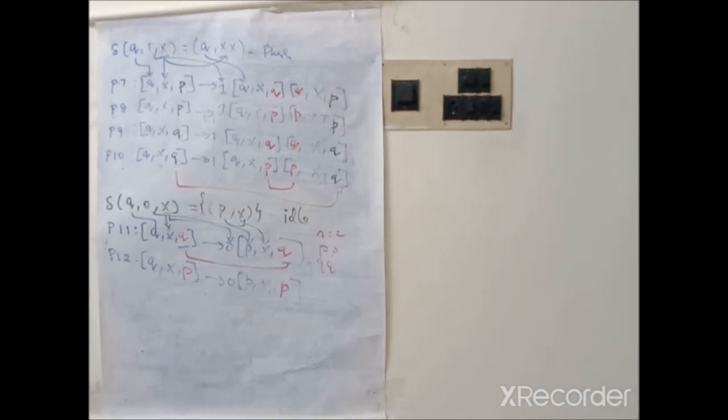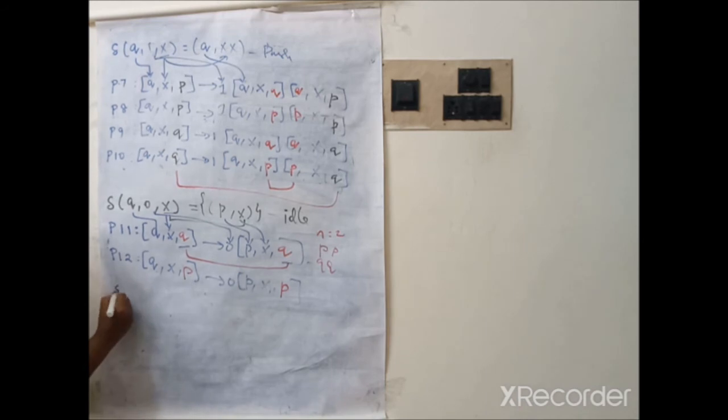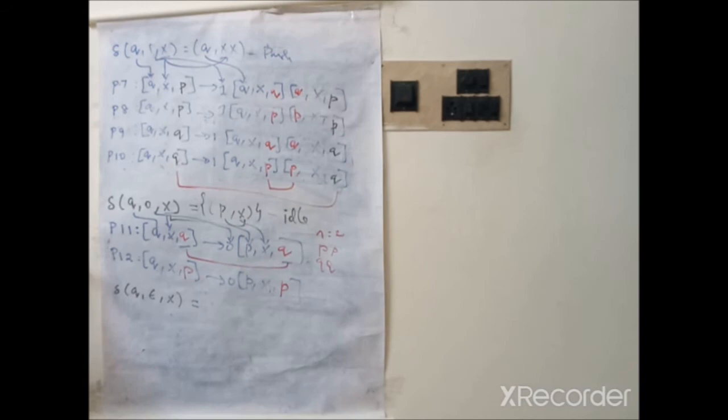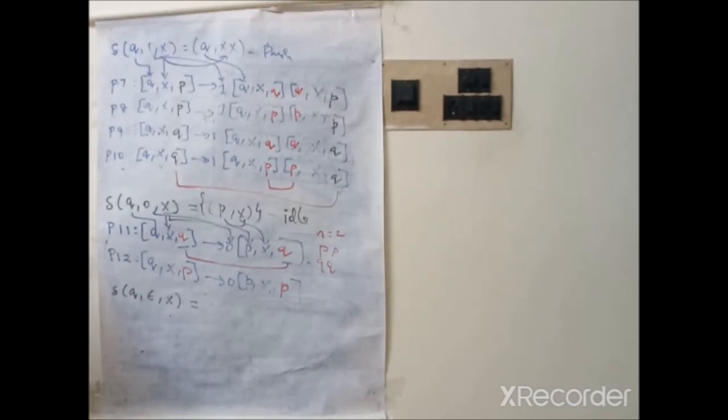So next one, delta of [q, epsilon, X]. Delta of [q, epsilon, X] is equal to [q, epsilon].